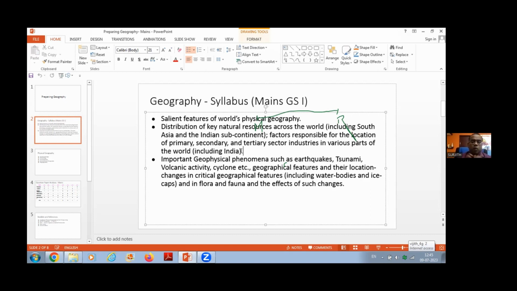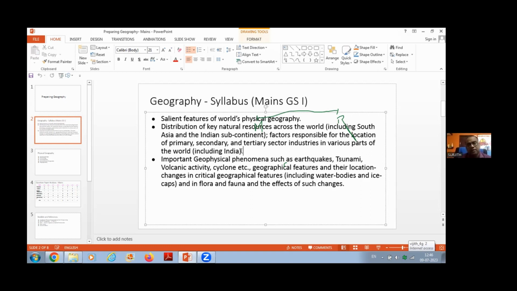While preparing this area, I will give one small strategy, instead of explaining it separately, I'm explaining it parallelly here. To prepare the primary, secondary, and tertiary sector industries, in current affairs you will easily find some industries which are the top of the top.